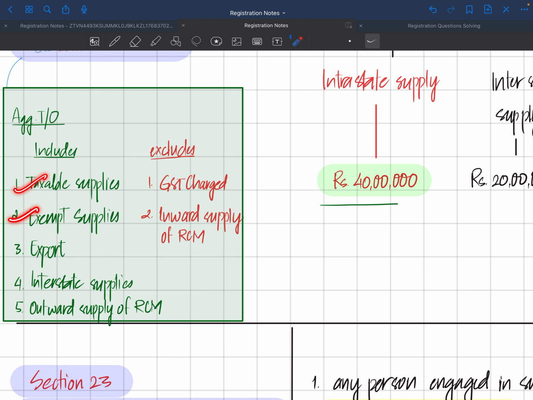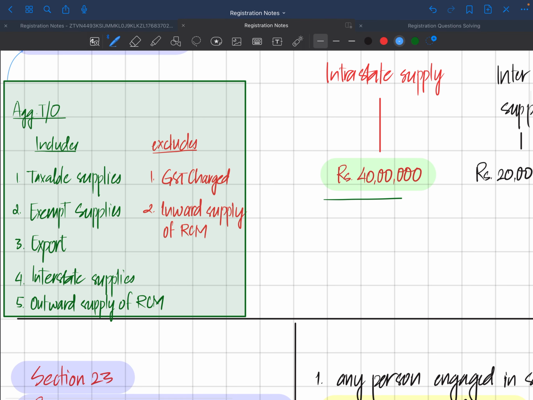So all these four are mentioned in the section, and this will exclude the GST charge. For example, if something costs 100 rupees plus 18% GST is charged, then it boils down to a total of 118 rupees. So while you calculate the aggregate turnover, please do not include GST. Turnover shall only boil down to 100 rupees.